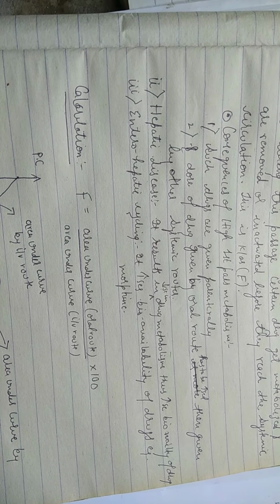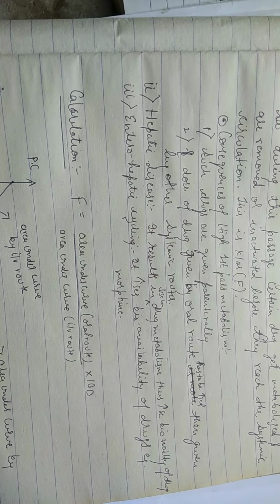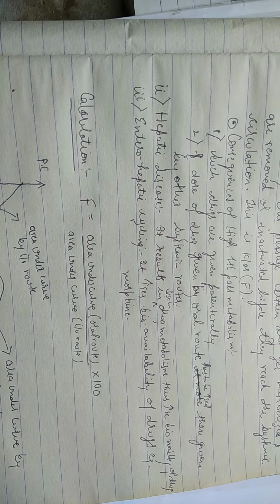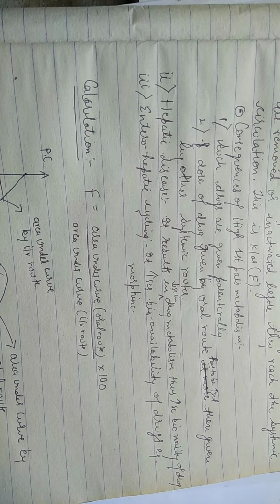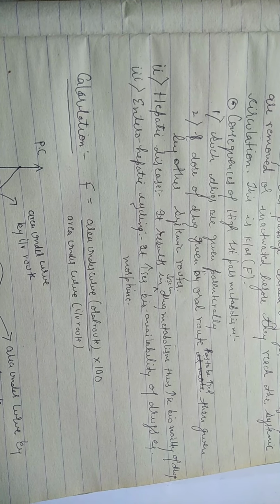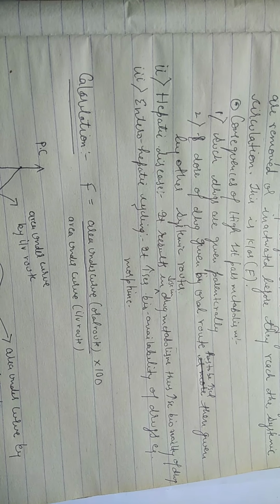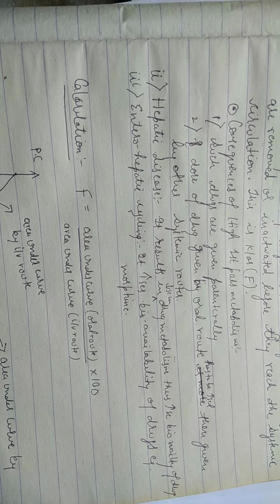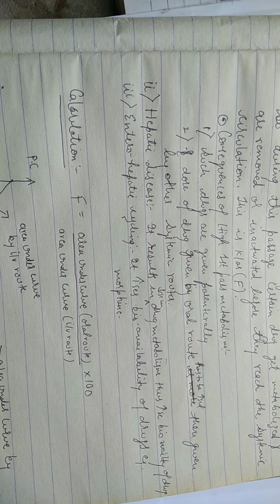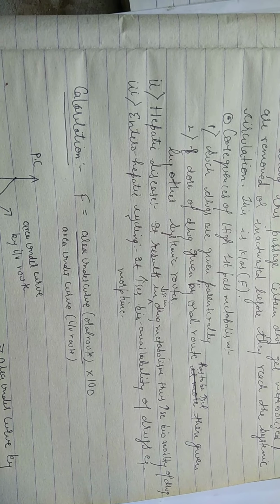Such drugs are given parenterally because they are of no use when given orally. Second, if some drugs have high first pass metabolism, then the dose of that drug given by oral route has to be increased compared to drugs given by other systemic routes, because from other systemic routes the drug directly reaches the systemic circulation, whereas through oral route it has to go through first pass metabolism. So we have to increase the concentration of the drug. So guys, this is the first factor, first pass metabolism.